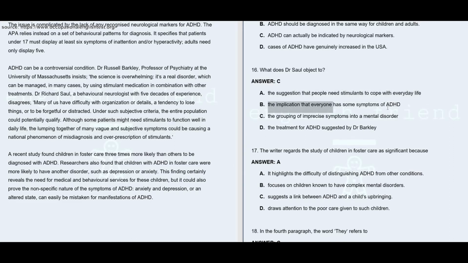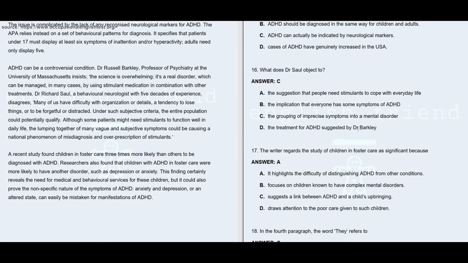Option B says the implication that everybody has some symptoms of ADHD. No, he is not saying everybody has the symptoms of ADHD, but people have some kind of difficulties with organization and details, and these are pretty subjective and unclear symptoms. So we cannot really say what exactly the symptoms are, and we cannot group them, because these things that are considered as symptoms for ADHD are pretty common for many people. So option B is also wrong.